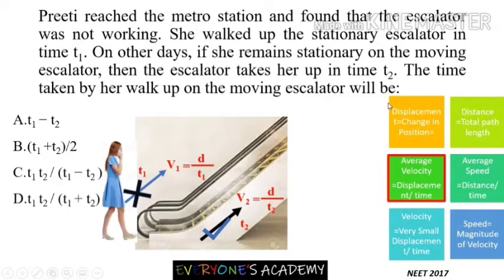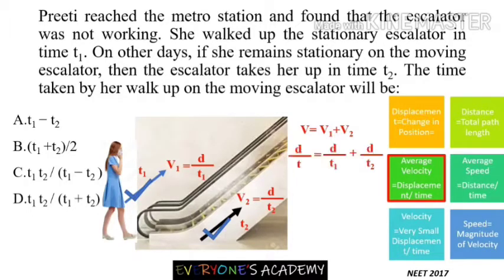Now consider the time taken for her to walk up on the moving escalator, that means she is also walking and the escalator is also moving. In this case what will happen? The net velocity will get added. The escalator is also moving and she is also walking, that means the speed will increase and the net velocity will be v equal to v1 plus v2.